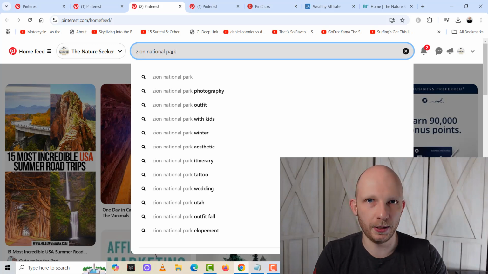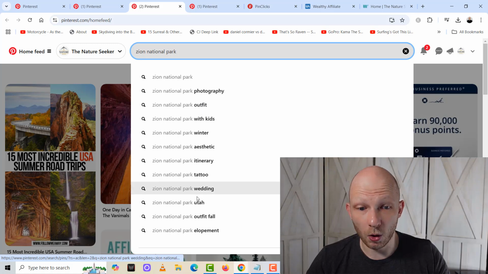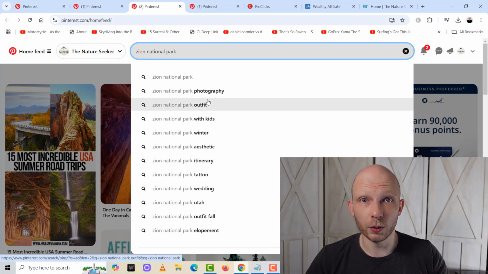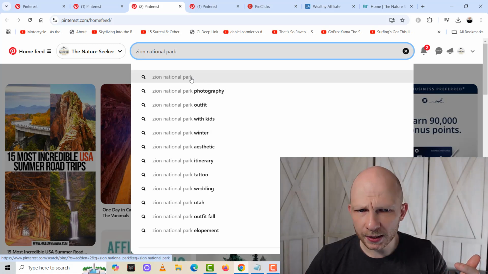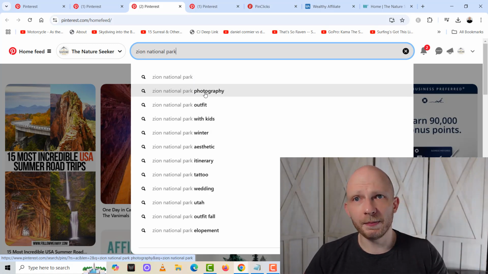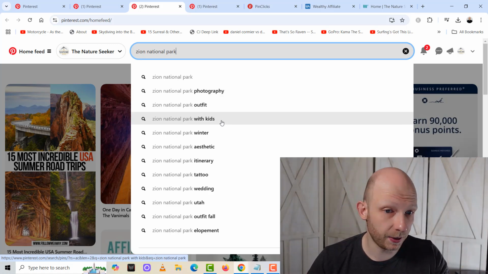So when I type in Zion National Park, you'll notice that the first thing that pops up is photography, and all of these keywords that are bolded over here, these are all popular keywords. Pinterest is literally telling me what the popular keywords that people look up are. And so based on this, not the first one, but the second one, I can make a pin that literally says Zion National Park photography. Then I can talk about outfits, Zion National Park with kids.